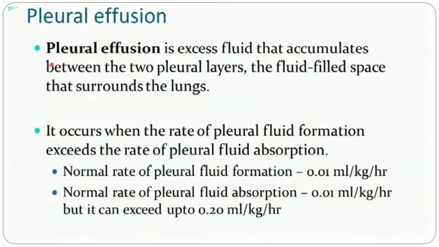Pleural effusion, let us see what happens. In pleural effusion, excess fluid accumulates between the two pleural layers, the fluid filled space that surrounds the lungs. It occurs when the rate of pleural fluid formation exceeds the rate of fluid absorption. The rate of pleural fluid formation and absorption have to be the same in order for fluid not to deposit around the lungs in the pleura.